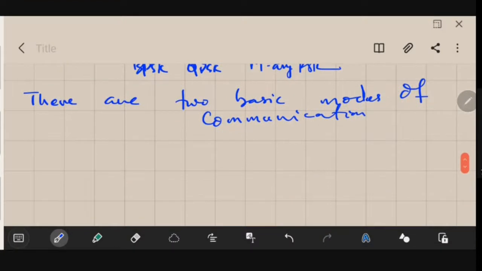So there are two basic modes of communication. The first one is broadcasting, and the second is point to point.